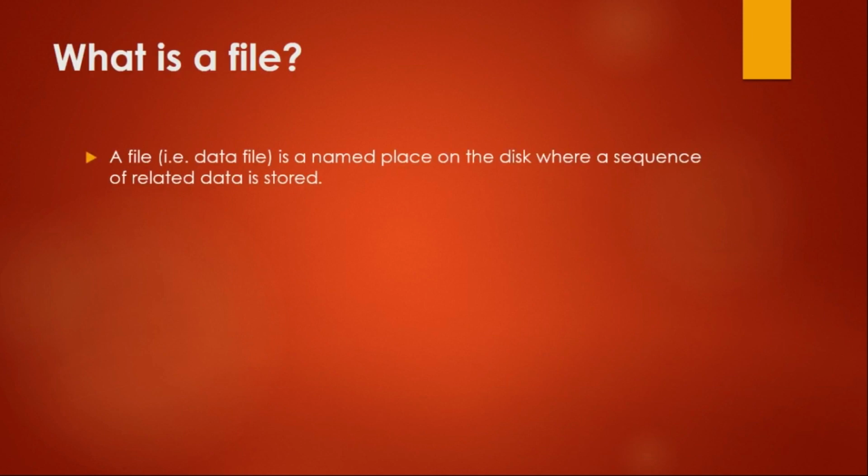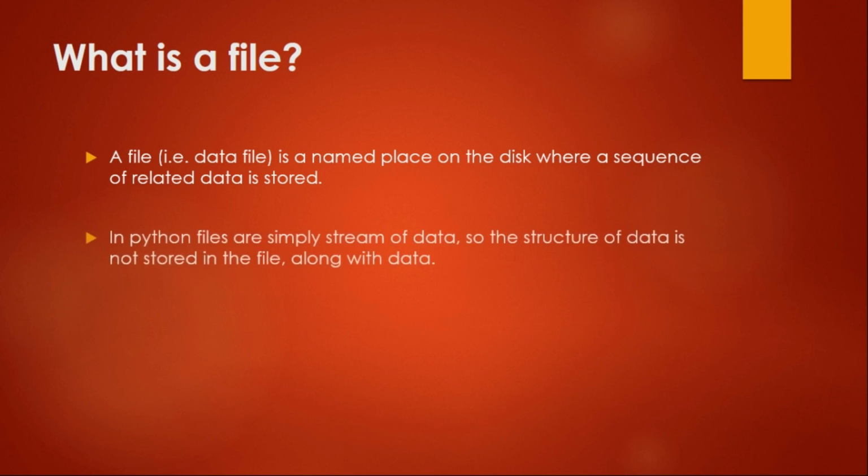So, what is a file? A file or a data file is a named place on the disk where a sequence of related data is stored. In Python, files are simply streams of data, so the structure of data is not stored along with the data. Now this makes it a little bit different from other programming languages where the structure is also stored along with the data.